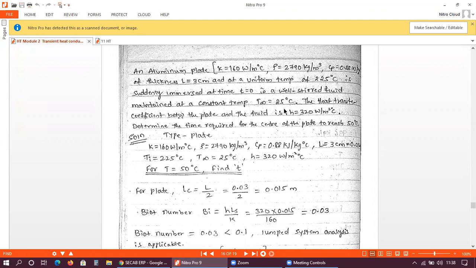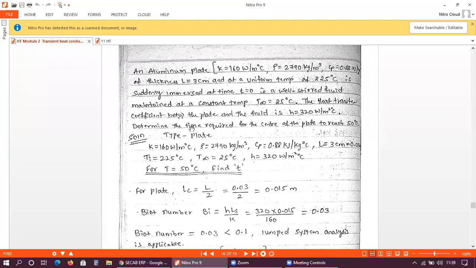It is suddenly immersed in a fluid which is having a constant temperature. The temperature of the fluid is 25 degrees Celsius. Okay. The heat transfer coefficient between the plate and the fluid is 320 watt per meter square degree Celsius. So the value of h is given here. So here, determine the time required for the center of the plate to reach 50 degrees Celsius.